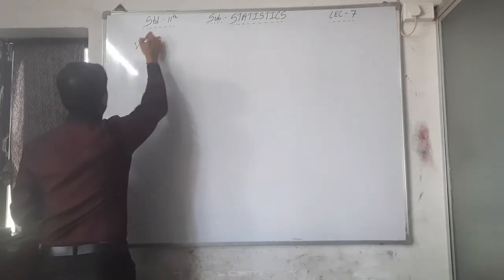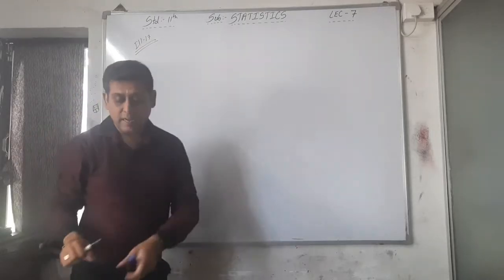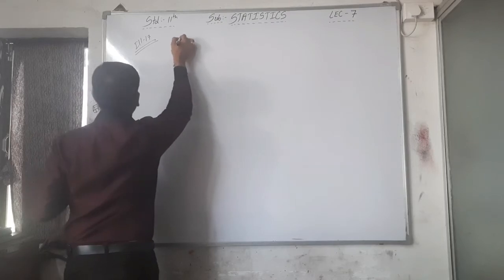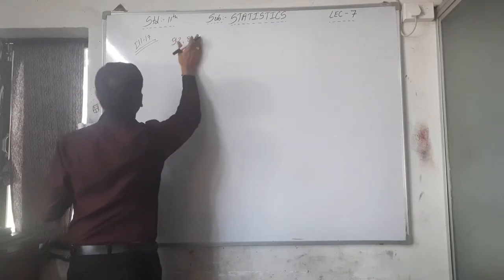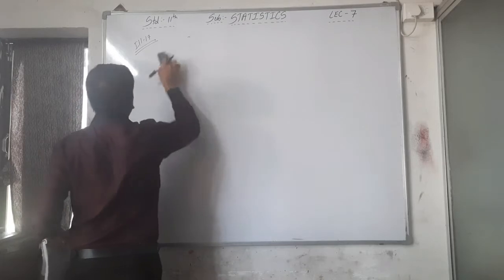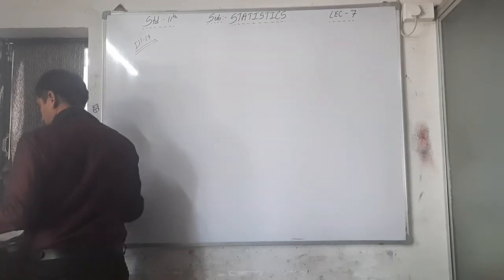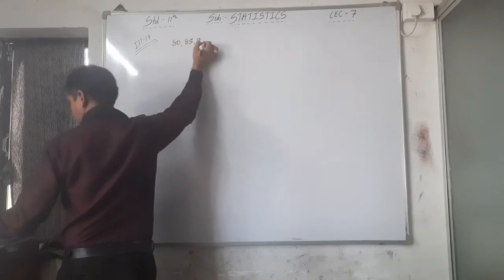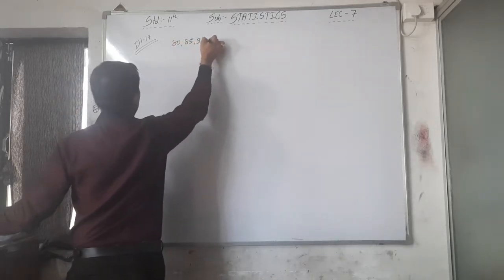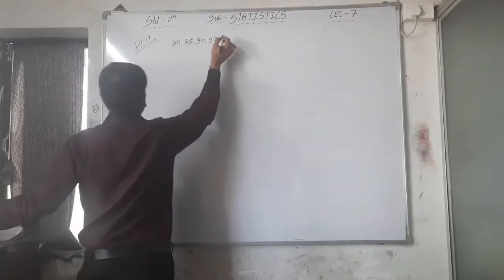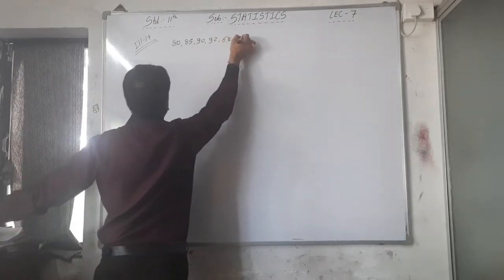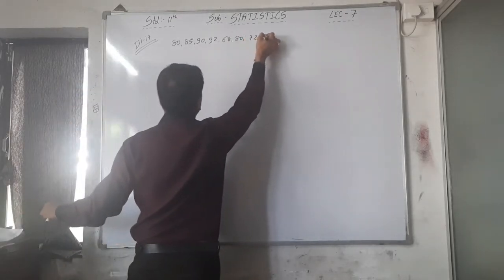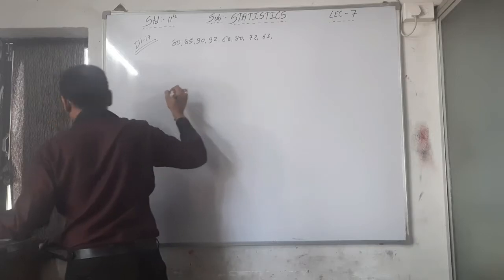Illustration number 17. First of all, I am writing the data given in the question, that is 92, 80, 85, 90, 92, 68, 80, 72, 63 and 55.